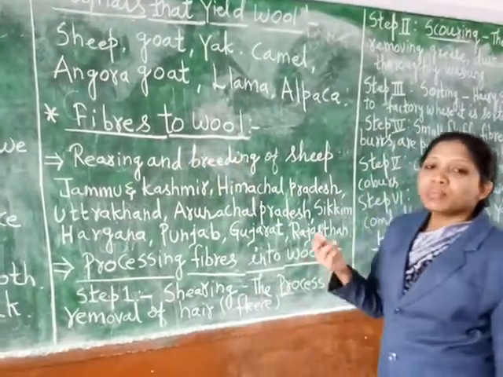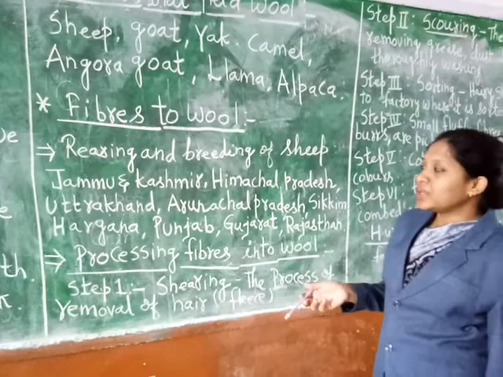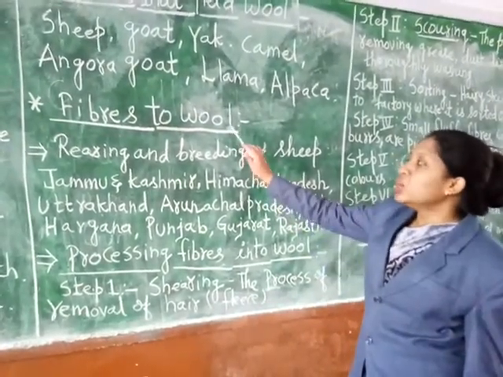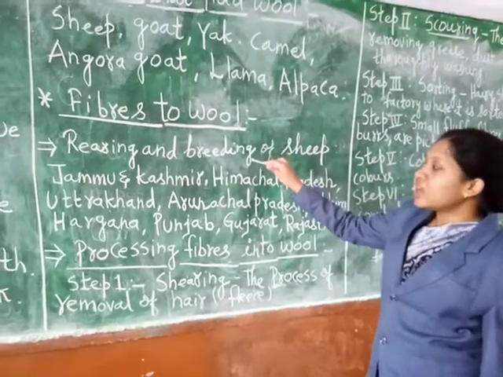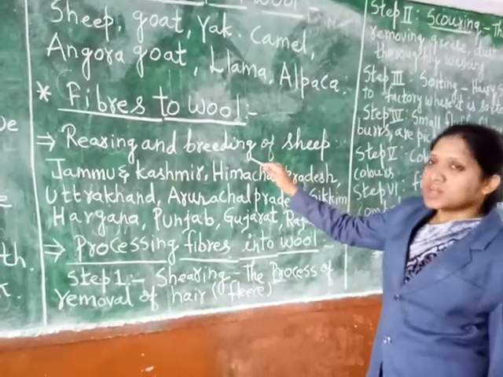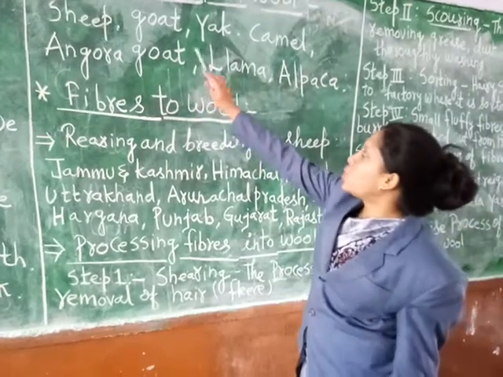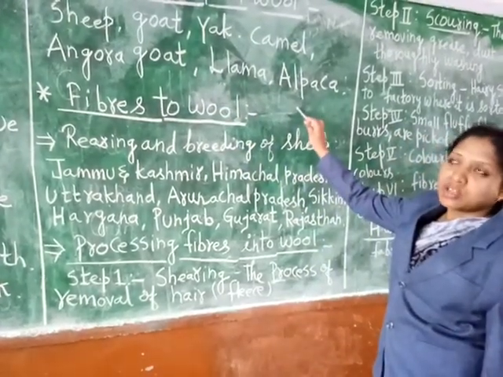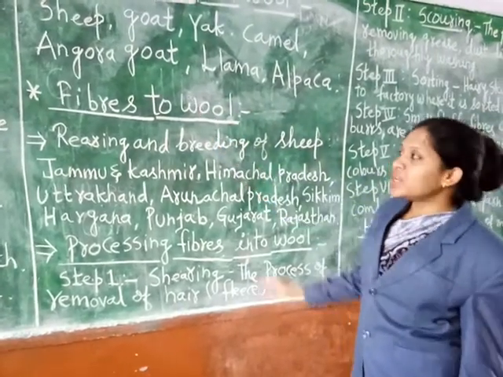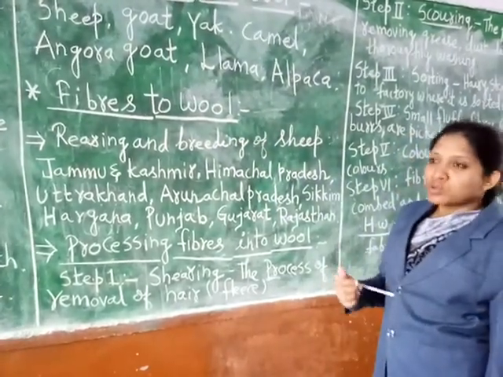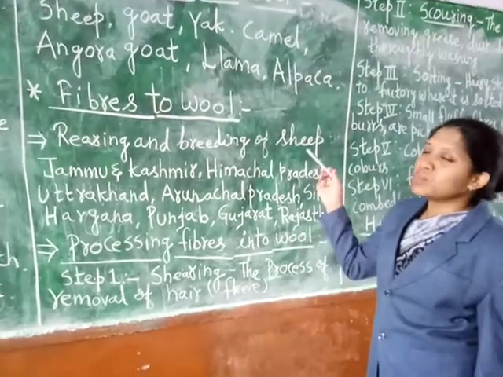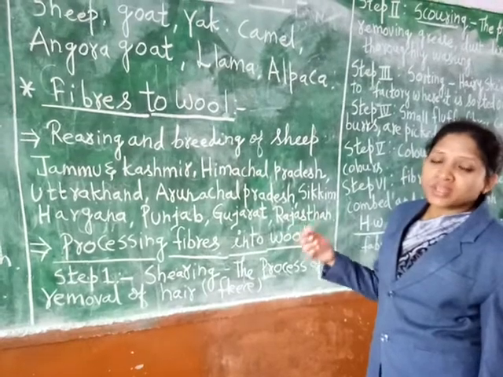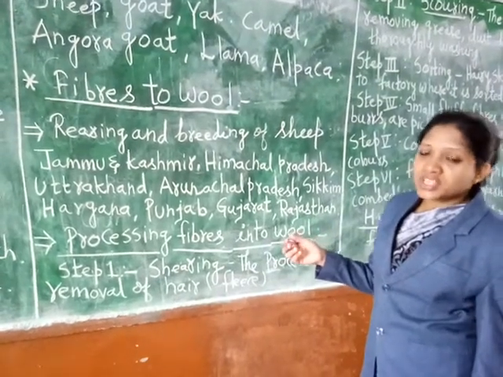To obtain the fibers and make the wool, we rear animals like sheep, goat, yak, camel, angora goat, llama and alpaca. In our country also there are various states where these animals are reared, because we want to obtain their hair, which we term as fleece.